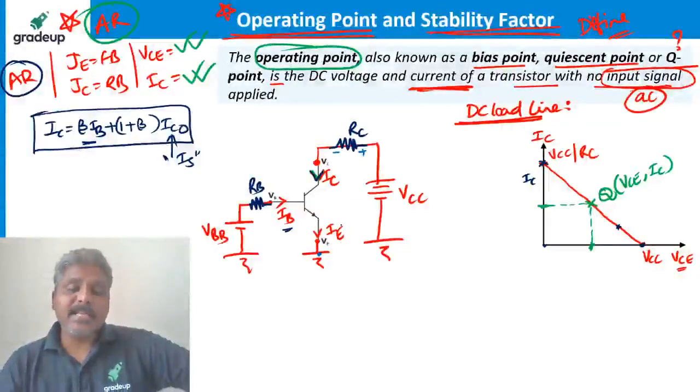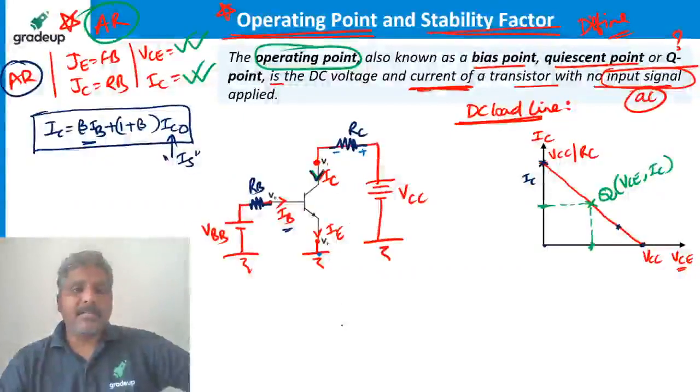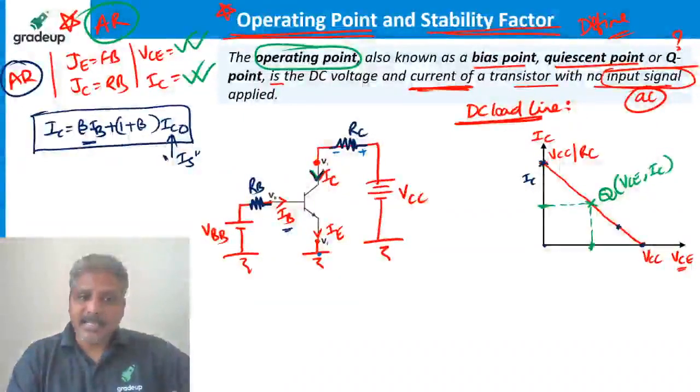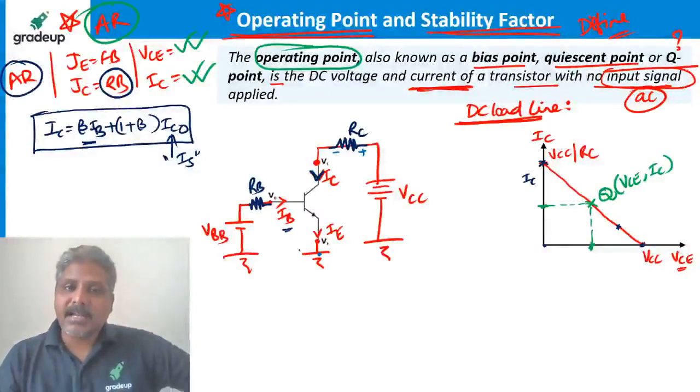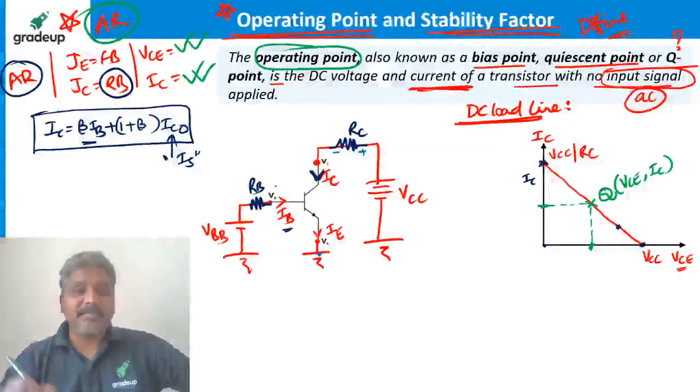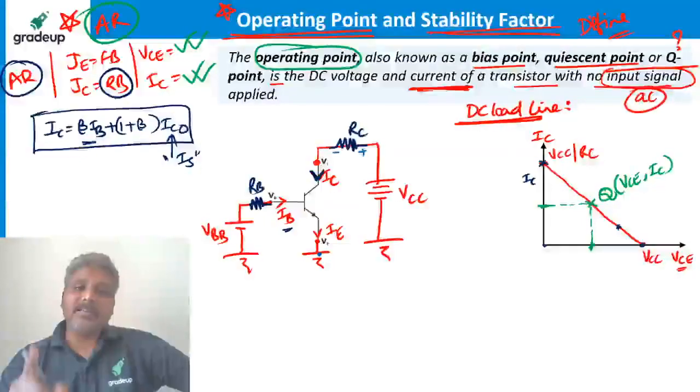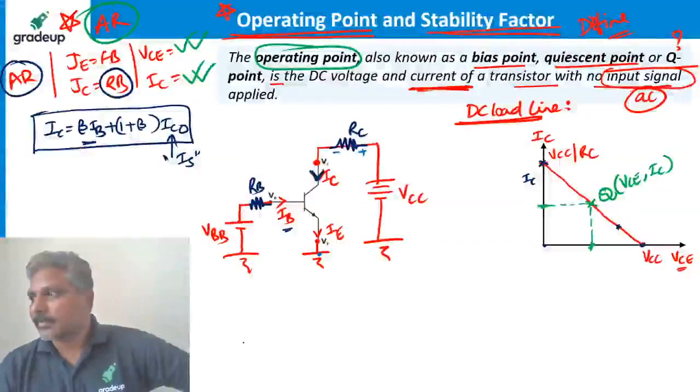Because I told you any semiconductor device will have some leakage current. Why is leakage current there in this picture? As we just saw, in a BJT in active region, one junction is reverse bias, the collector junction is reverse bias. That means the collector current is flowing through reverse bias, so definitely there will be a leakage current. Whenever there is a reverse bias, there is a leakage current. So here also there is a leakage current.